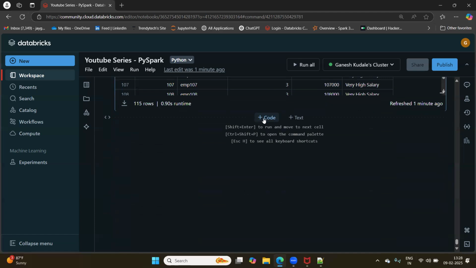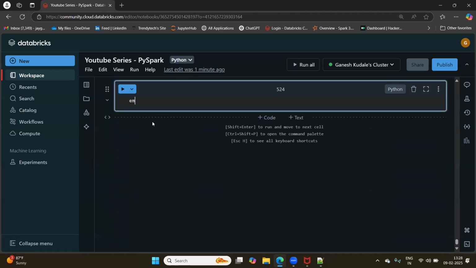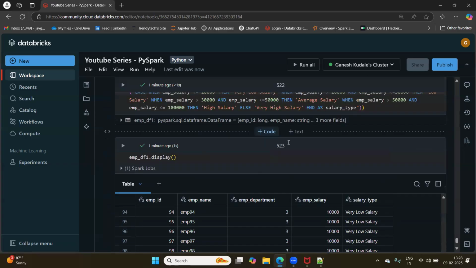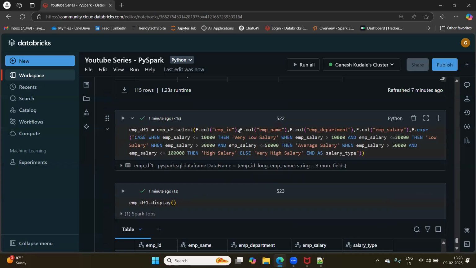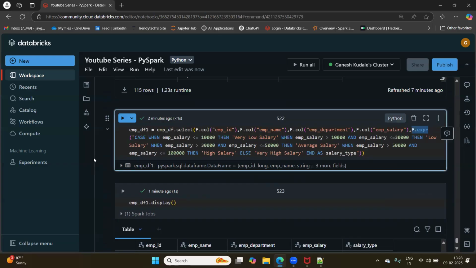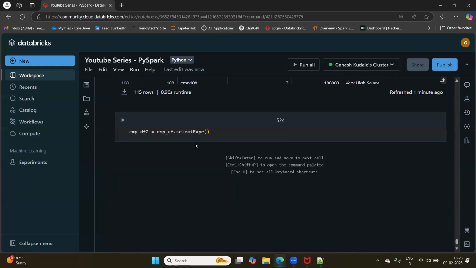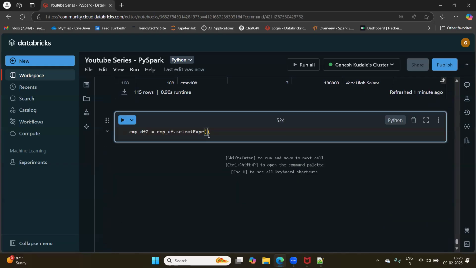Now, when we use selectExpr, empdf2 equals empdf.selectExpr. What's the difference? I don't have to specify F dot expr, right? So what I can do is directly select all the columns here first, and I can directly write my case statement.